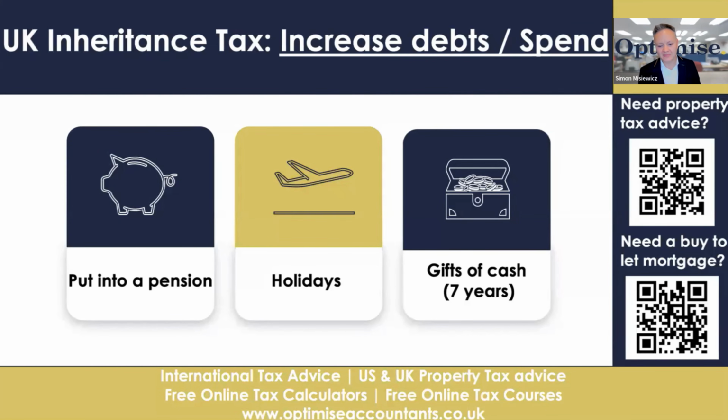So some other things that you might want to do here in terms of the money: put your money into a pension. So you have this cash pot now by raising debt against your properties, whether that's your home or your buy-to-let properties. What can you do with it? Invest into a pension, because pensions are outside of inheritance tax, as we talked about before. Go on multiple holidays and then gift your cash. And as long as you live for 7 years after gifting your cash, there's going to be no tax problems at all from a capital gains tax, nor the UK inheritance tax either.